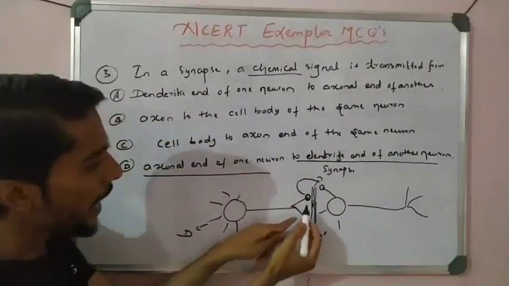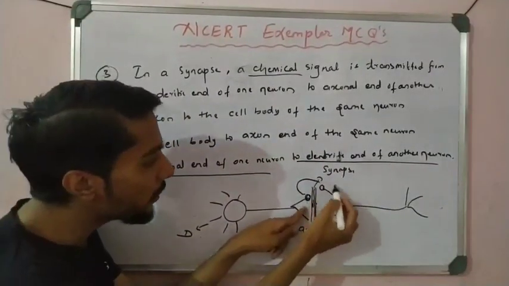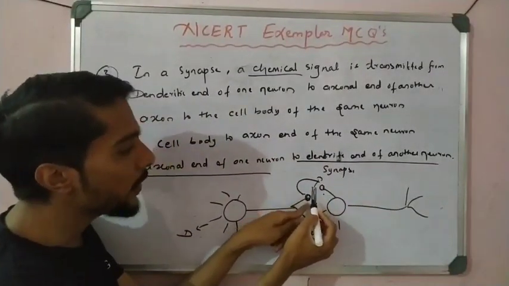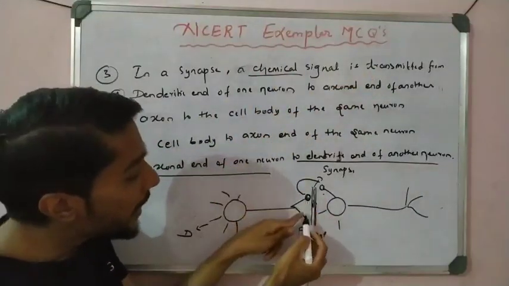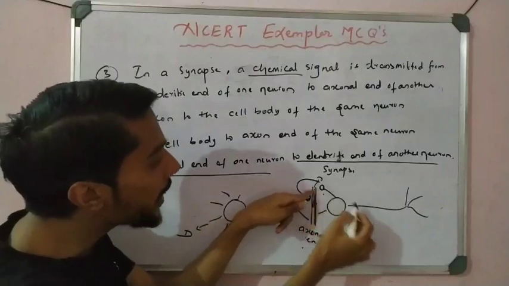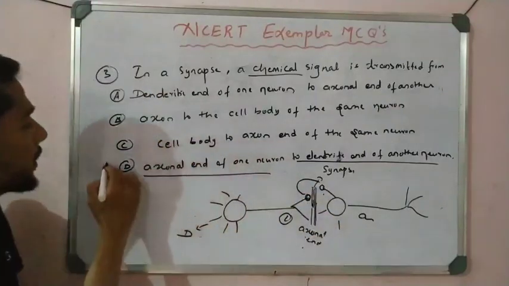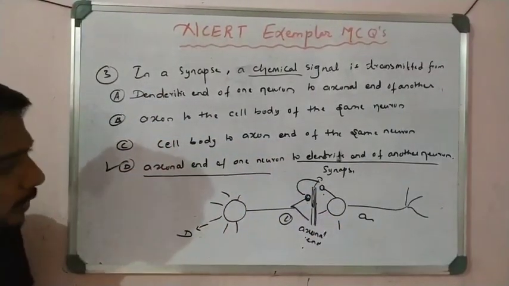Option D is there: end of one neuron to dendrite of the another neuron. So what happened? The chemical signal is transmitted from the axonal end of one neuron to the dendrite end of another neuron. So option D is correct, right students? Like that it happens.